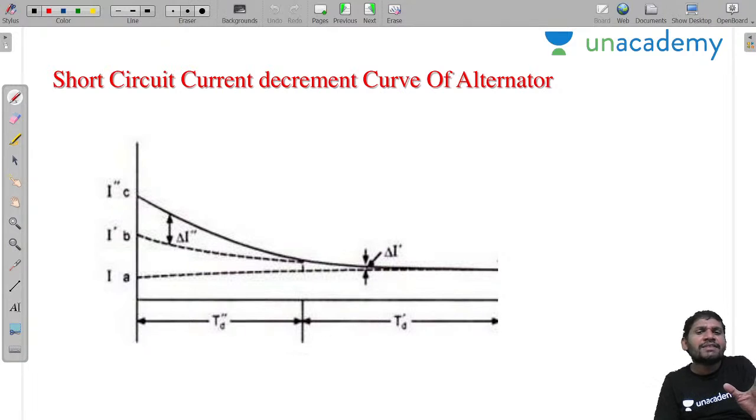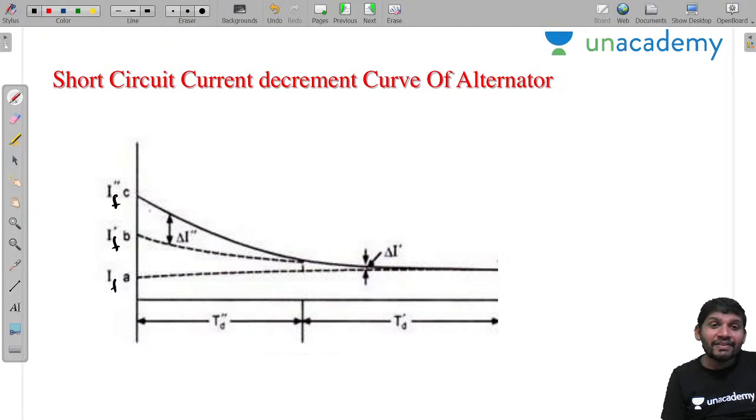I am drawing this decrement curve. By seeing this directly, we can also calculate I double dash. This is IF double dash, this is IF dash, and this is IF. This delta I double dash gives the difference between the subtransition fault current and the transition fault current, sir. What does delta I dash give, sir? This delta I dash gives the difference between the steady state current and the transition fault current.